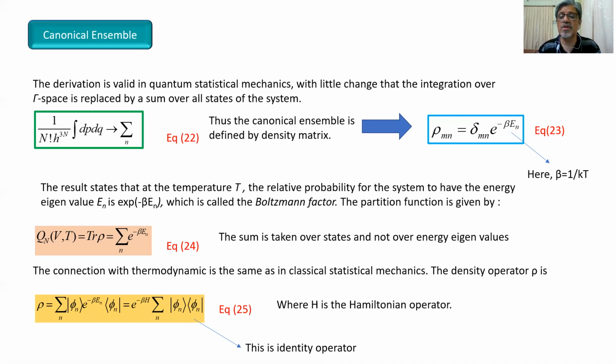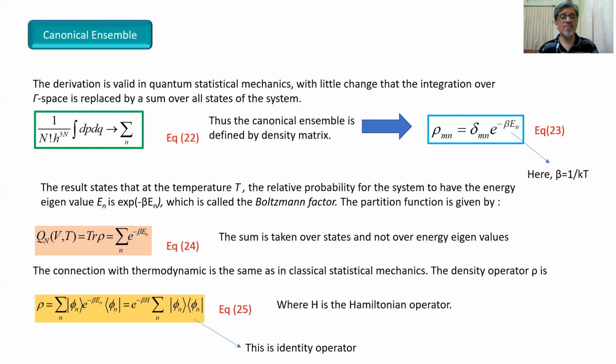The density operator rho is rho equal to summation over n of ket phi n e to the power minus beta En bra phi n. That is represented as e to the power minus beta H times summation over n of ket phi n bra phi n, and that is equation number 25.